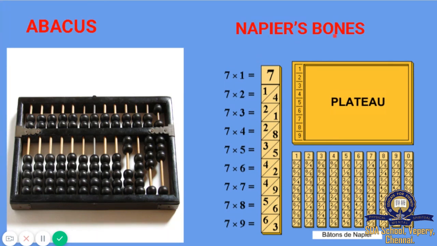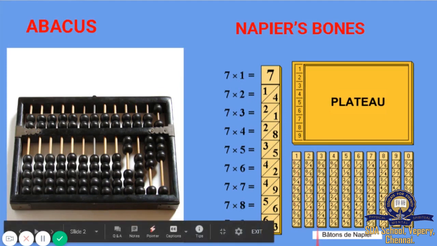In the name itself, we are able to identify that, right? Napier's bones is mainly used for multiplication and division. In those rods, we can see that some numbers are already printed. Each rod is assigned to perform operations like multiplication and division.